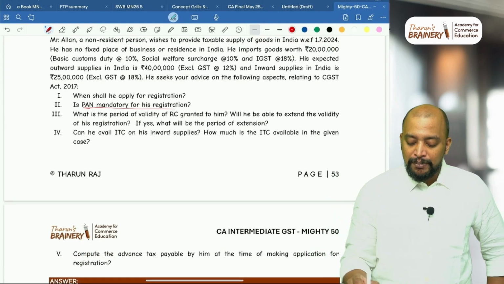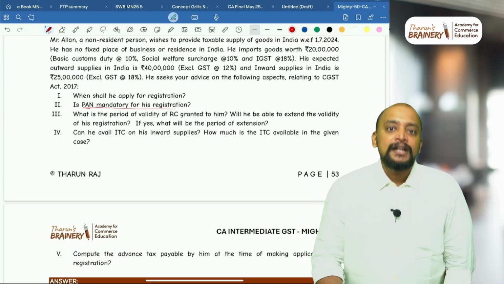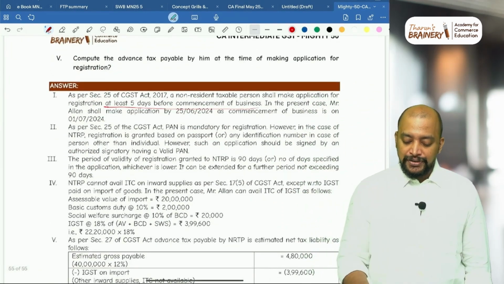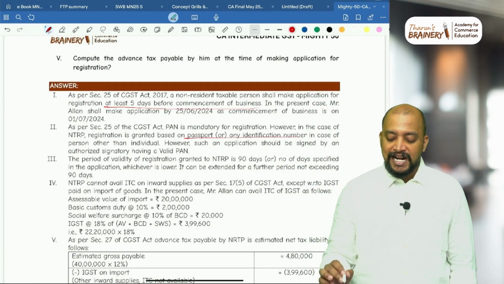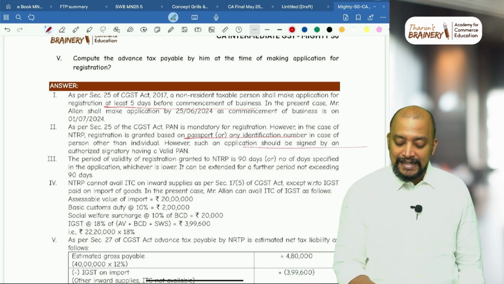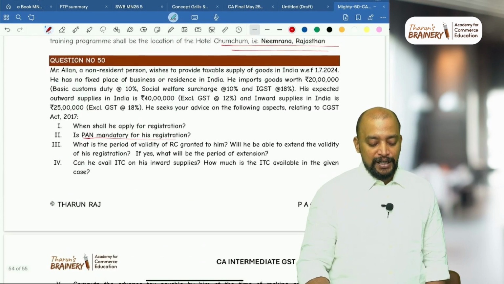Is permanent account number mandatory for his registration? No. As he is a non-resident, using his passport number, he can do the registration, granted on passport or any identification number. However, that application should be signed by his authorized signatory having a valid permanent account number.